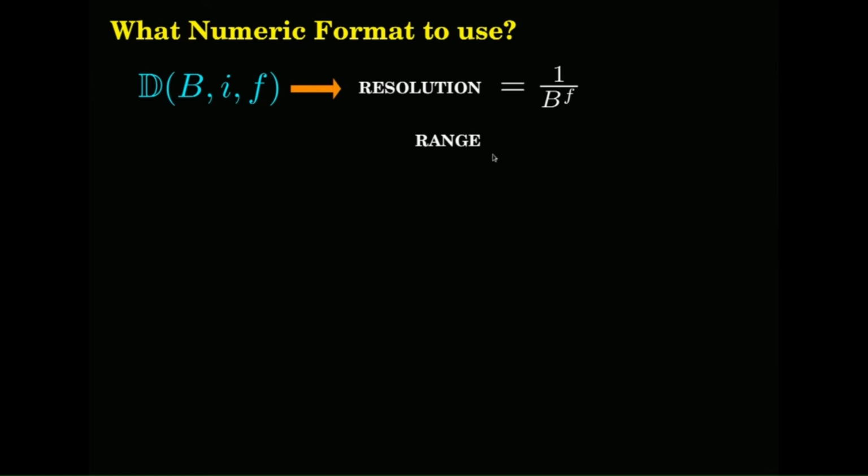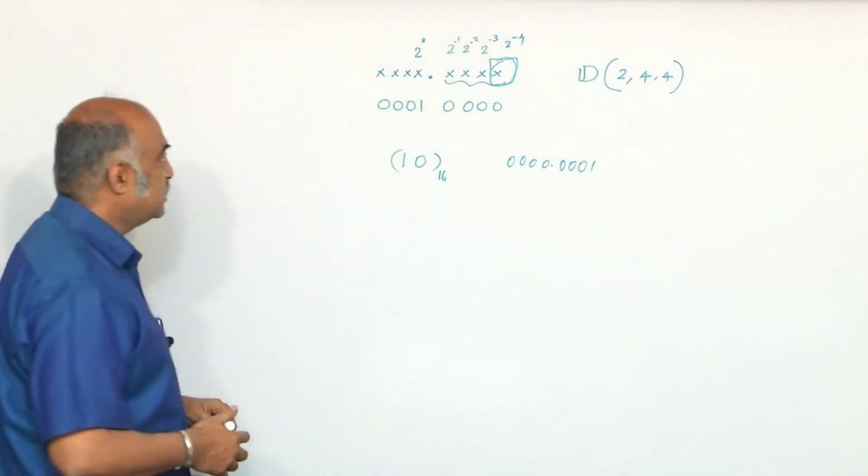what is the range? So the range I can express it in terms of b to the power of I. It is not exactly the exact range, but of the order of magnitude b to the power of I, slightly lesser than that. Why do I say slightly lesser than that?